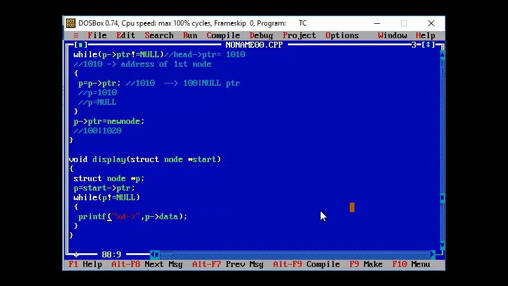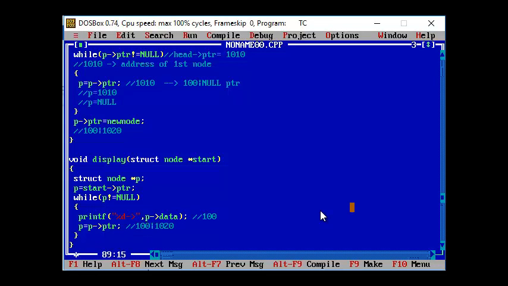Since I want to pass to the next address, I'm going to see the pointer variable of that particular node, and that is getting assigned to the address value of p. So I'm going to visit the first data. Let's say for example 100 is there, 100 will be printed, and remember your node will look like this, 100 followed by the address that is 1020.